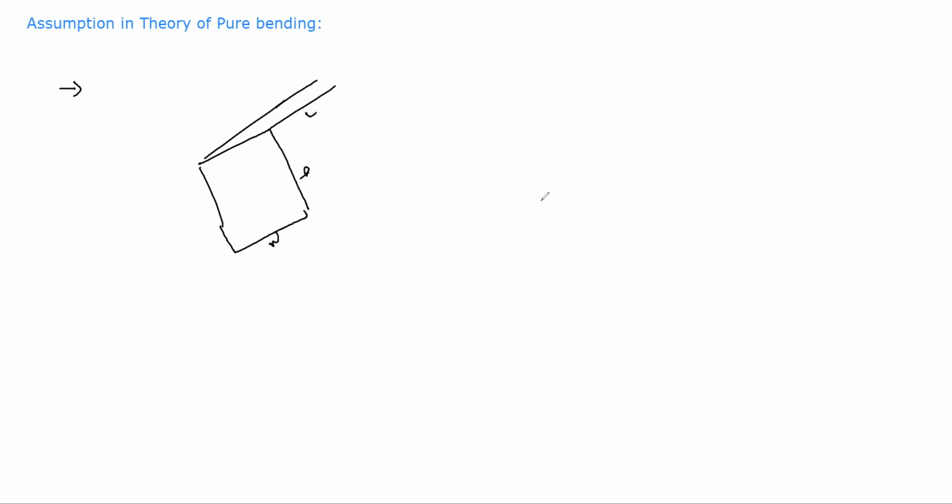Now the second assumption is that the beam is stressed within the elastic limit, and Hooke's law is valid. That means this theory is applicable only within Hooke's law. Beyond Hooke's law, you can't apply this theory. So can anyone tell me which kind of structure this will be applicable to?